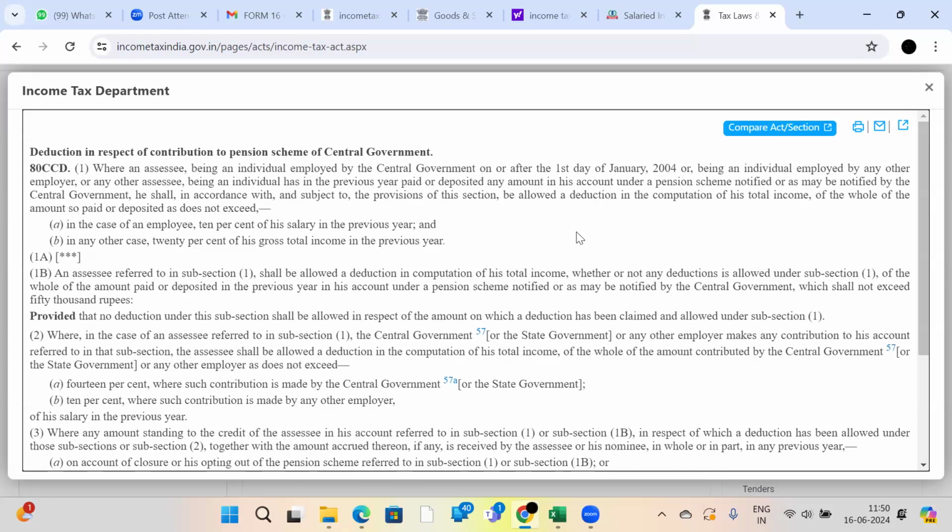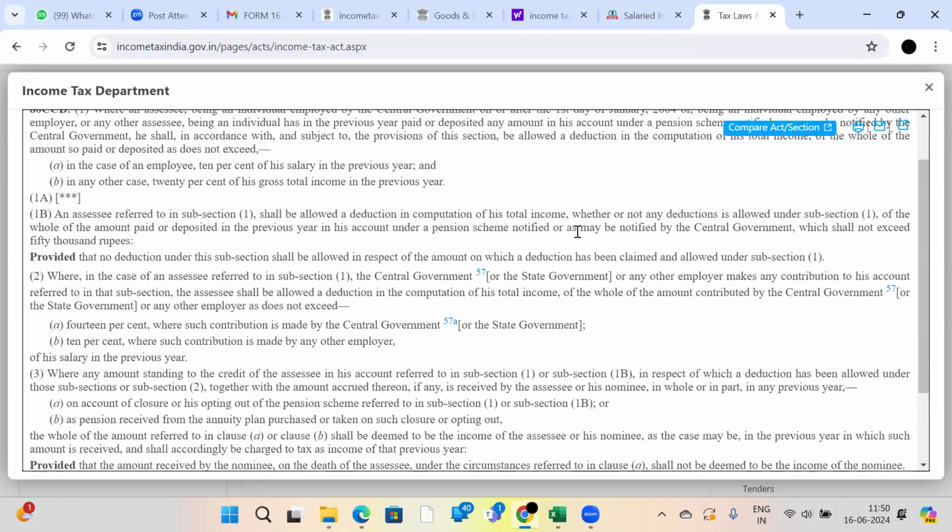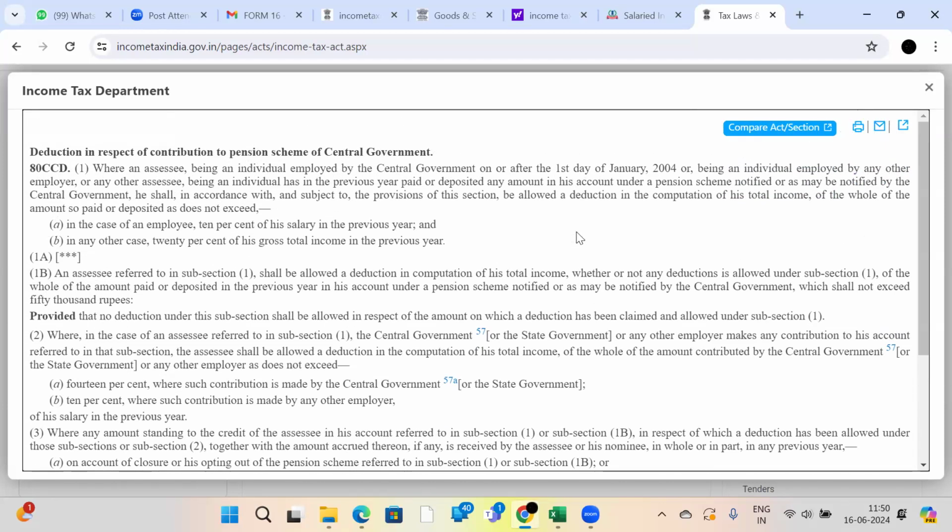Any other question? The employer's contribution regarding this is 14%, subsection 1, 14% of this basic salary. Employee share is 10%. Employer's share is 14%. You need not see or think about what the employer share is. They will definitely deduct their portion.